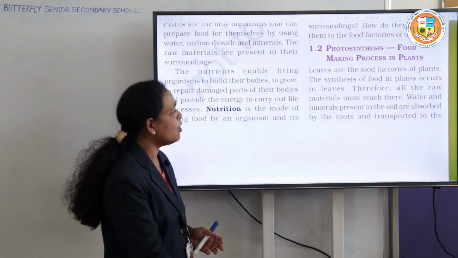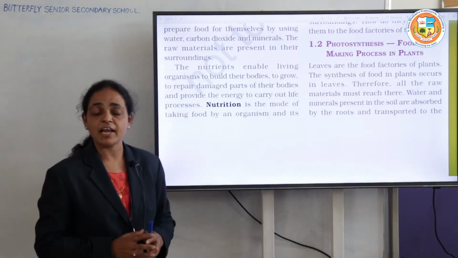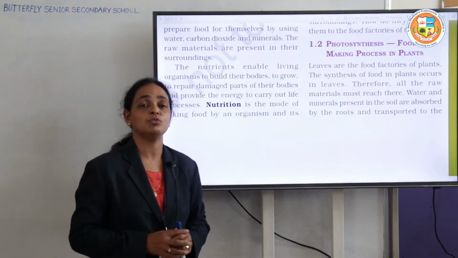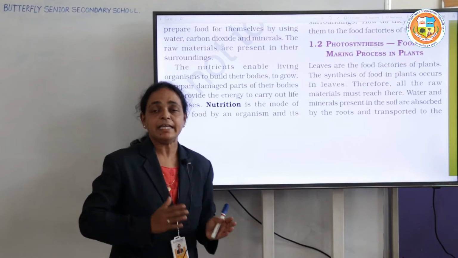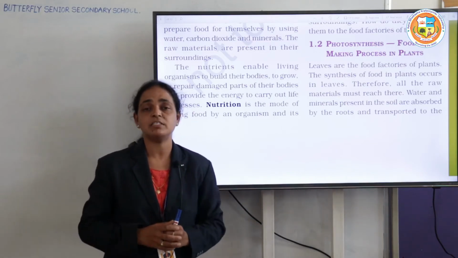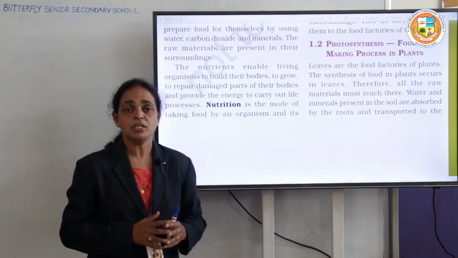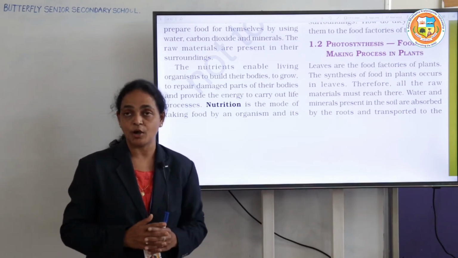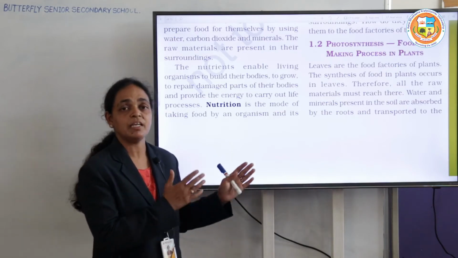Now we have to know how they prepare their food and what the necessary factors for preparing food are. For example, if you want to prepare any recipe at your home, you have to add some ingredients. So plants also require some ingredients for preparing their food.